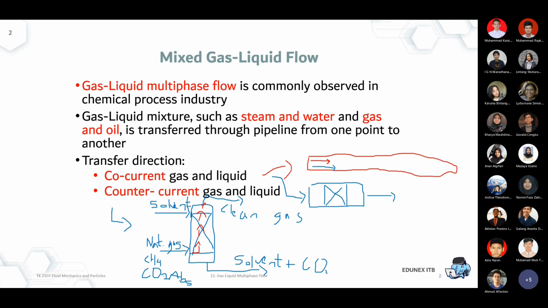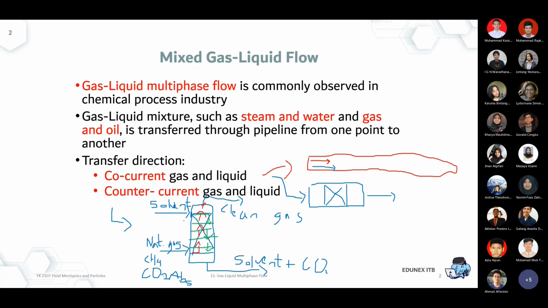The solvent will go downward because of gravity, because of the heavier density. Along this packing column, there will be some interaction between liquid and gas, where the CO2 will be transferred to the solvent. It's a very practical application of countercurrent gas liquid flow in a chemical plant.